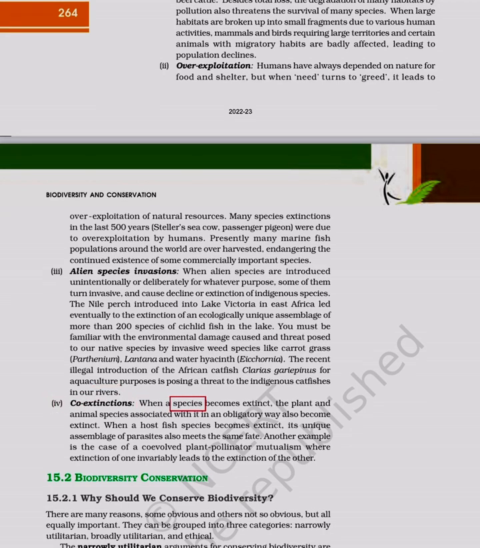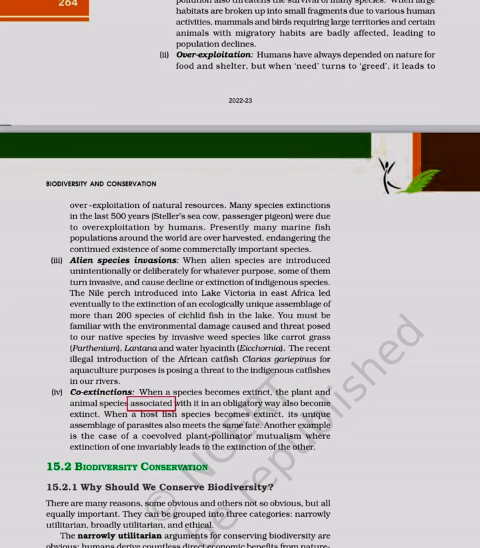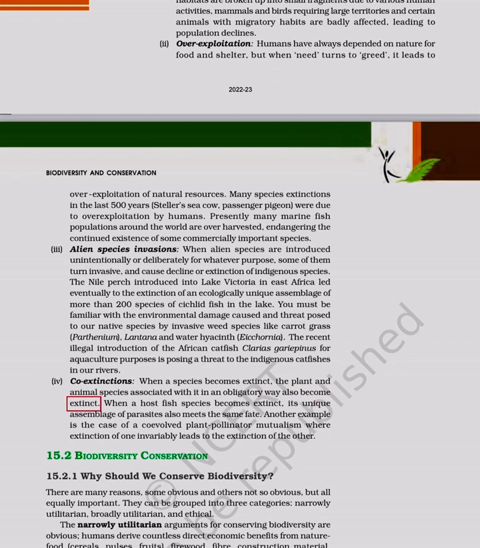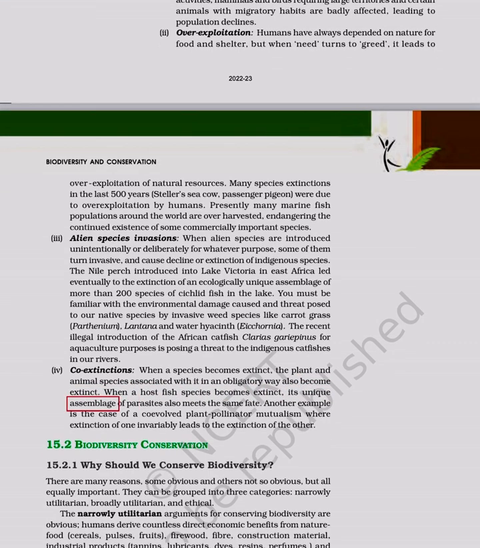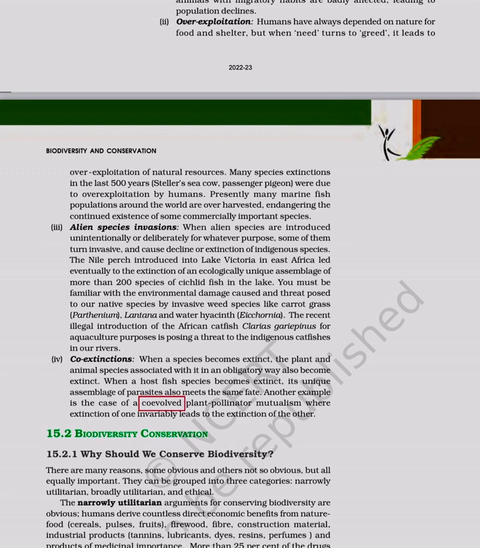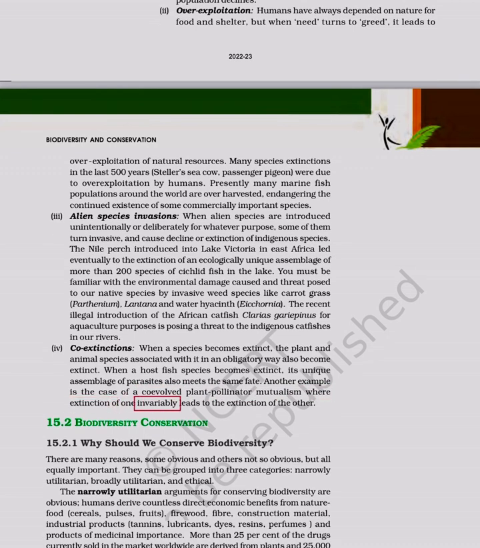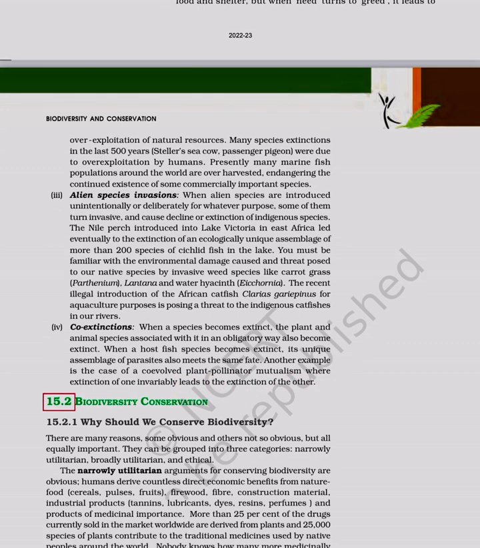IV. Co-extinctions. When a species becomes extinct, the plant and animal species associated with it in an obligatory way also become extinct. When a host fish species becomes extinct, its unique assemblage of parasites also meets the same fate. Another example is the case of a coevolved plant-pollinator mutualism, where extinction of one invariably leads to the extinction of the other.